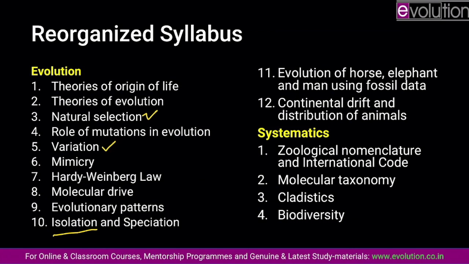The last topic is biodiversity. Biodiversity is also mentioned under ecology, but the purpose of mentioning biodiversity here is to study biodiversity systematics by applying the tools of molecular taxonomy, cladistics, and nomenclature. Hence the mention of biodiversity.